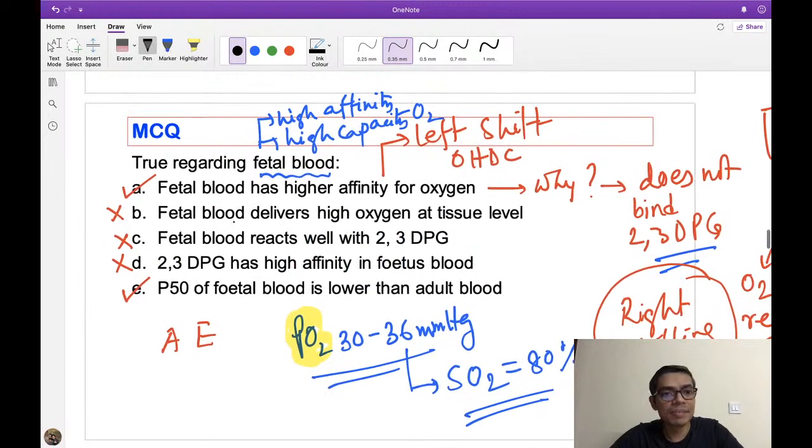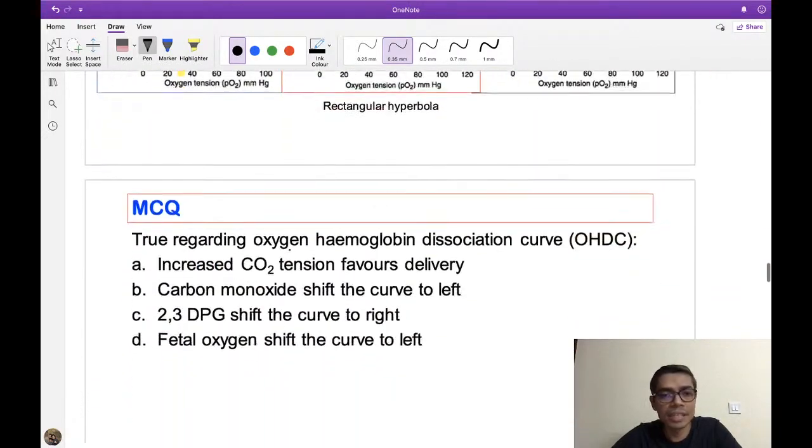Here the fetal blood delivers high oxygen at the level of tissue? I told you, adequate, this is not high. It will deliver adequate, whatever is required, but high delivery of oxygen is only possible when there is right shifting of the curve. Delivery means oxygen has to be released from the hemoglobin, which is only possible if there is right shifting of the curve. If the hemoglobin is high affinity, it will only deliver the adequate, not the huge. So this high delivery is not true here. That's why I am giving that it is the not true option.